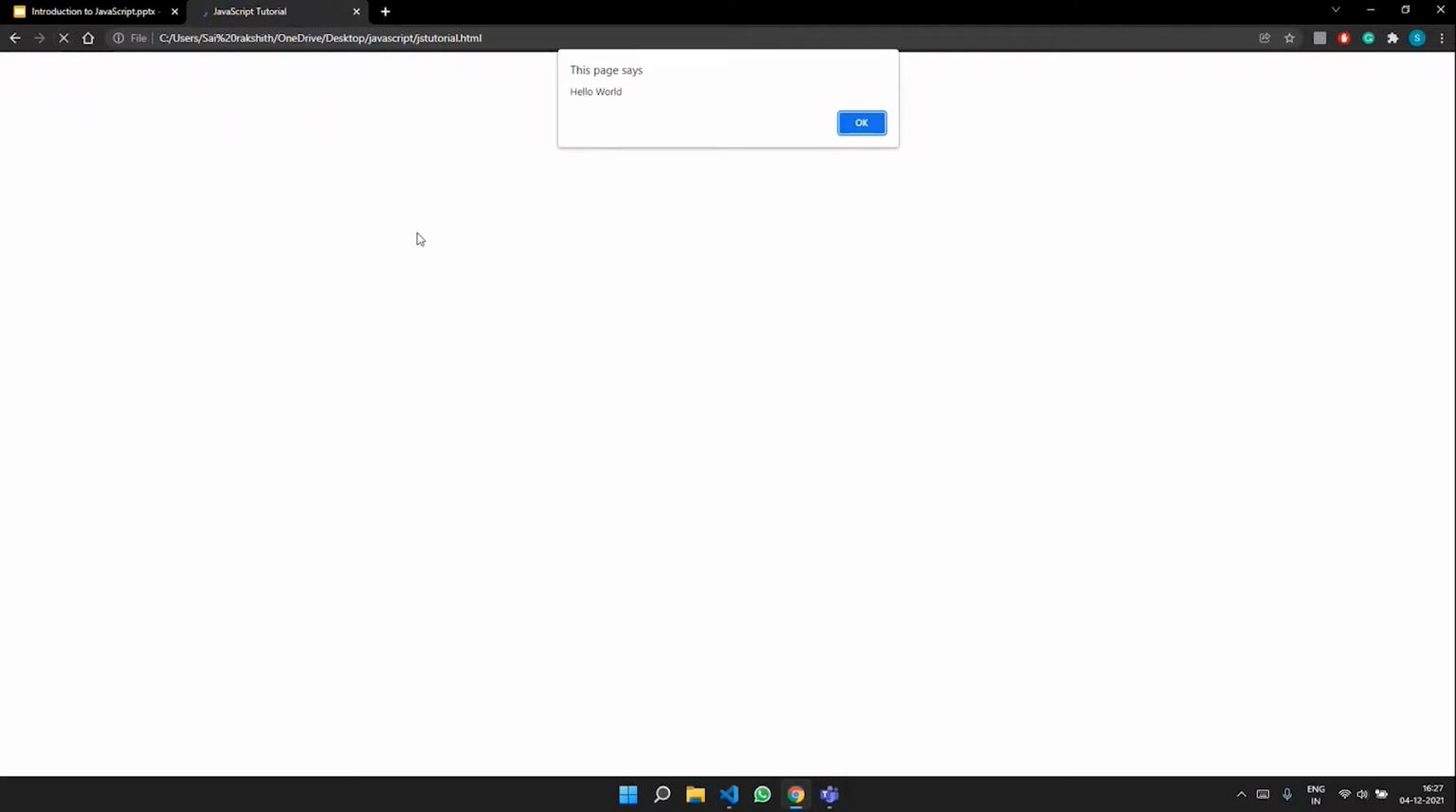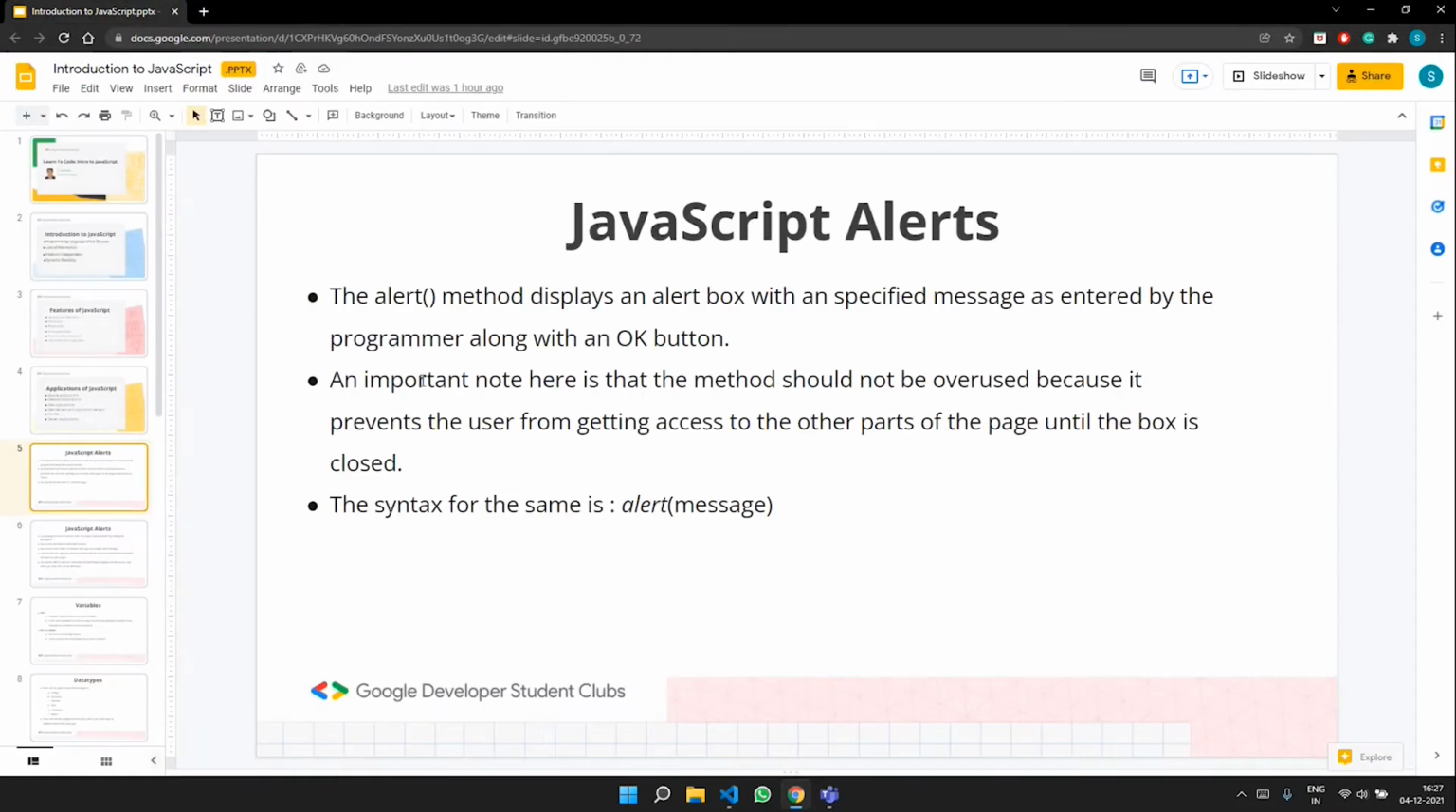Until and unless I say okay, I wouldn't be able to access this web page. So this is one disadvantage of this alert box. That's the point we have discussed some time back. We had seen it is not that favorable for us to use the alert message every time, because every time there is an alert coming in your web page, you have to wait and say okay, and only then can you make changes to your website or your web page.